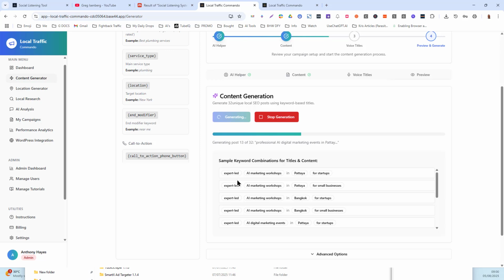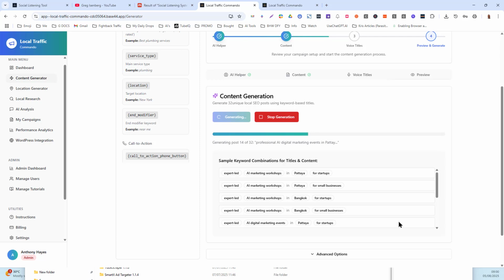Okay, so "expert-led AI marketing workshops in Pattaya for startups." That's a commercial intent title or long tail keyword phrase. Which is essentially what we're doing. We're creating long tail keyword phrases using the structure where we have a front end modifier, a service type, a location, and optionally the end modifier. It will always create a commercial intent long tail keyword title.